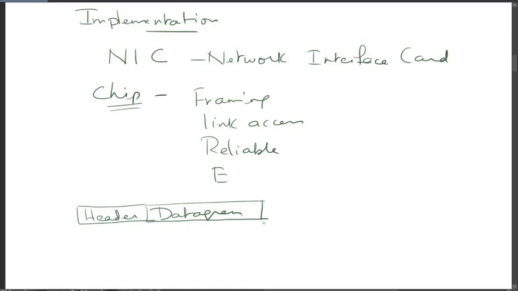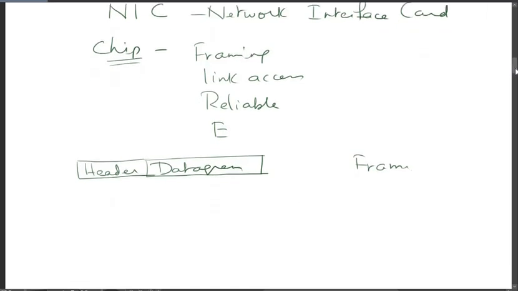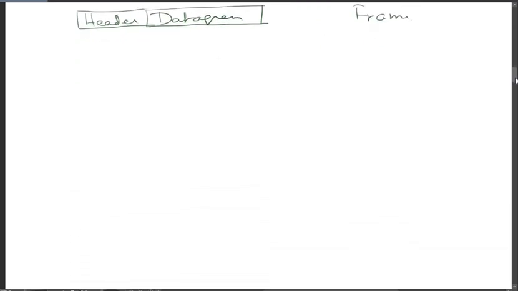This complete set of information we call a frame. This is done by the controller at the sending end. After making it in the form of a frame, it is transmitted onto the communication link.